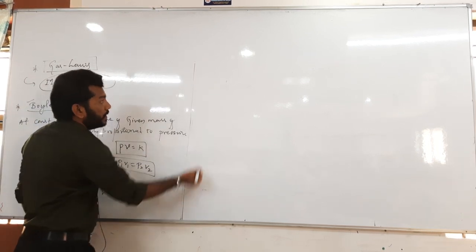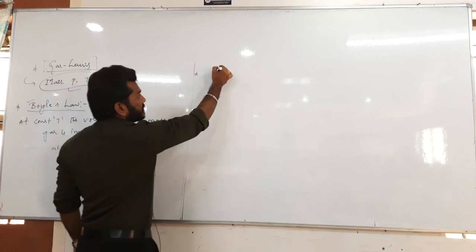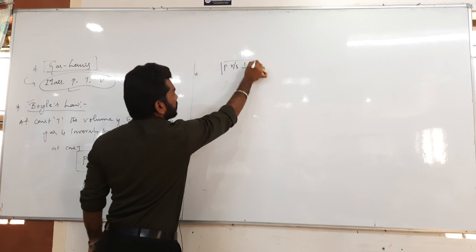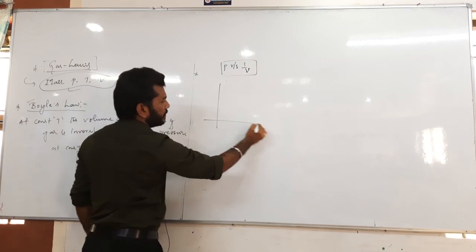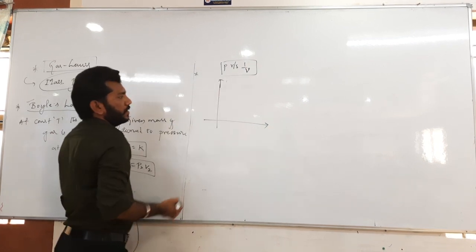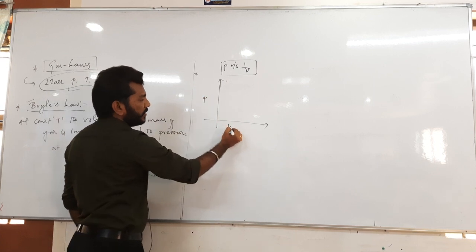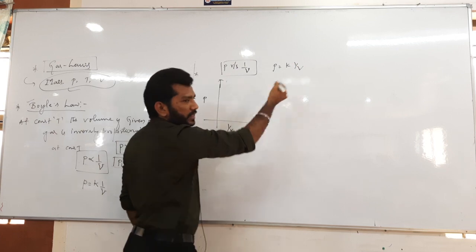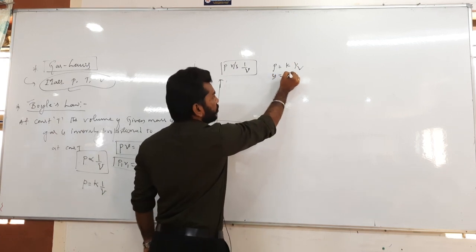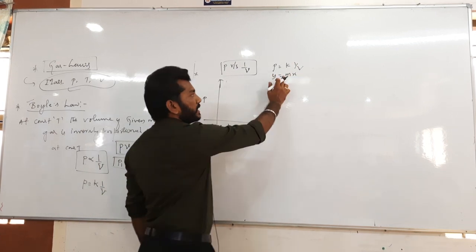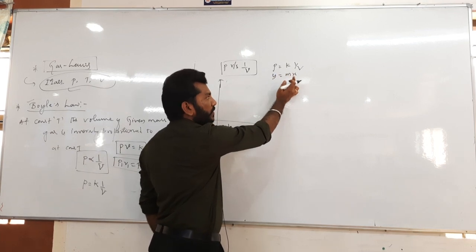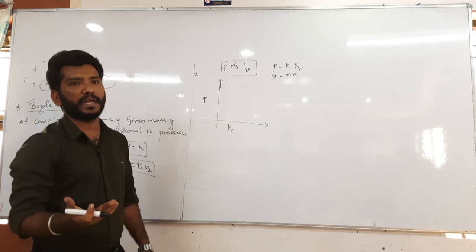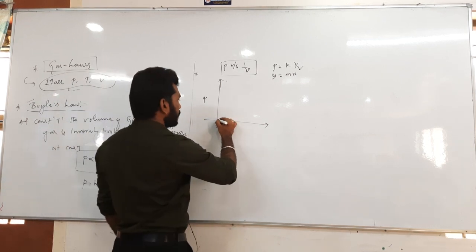Suppose pressure versus 1 by V is plotted. We must know that P equals K into 1 by V, which resembles y equals mx plus c, where the slope is nothing but K. The x axis is 1 by V and the y axis is pressure. So of course what we would expect here is a straight line.